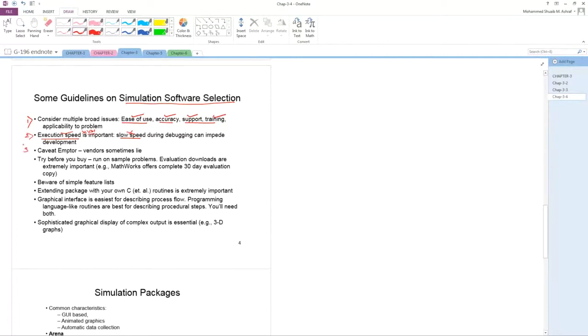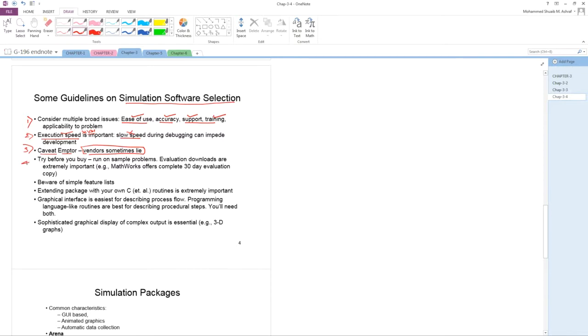Number 3, be aware that vendors sometimes lie. When you go to purchase a software, sometimes the shop boy, or you can say the seller, tells a lie to sell his software. So be aware of that. When you go to the shop to purchase a simulation software, sometimes the vendor who sells the software will lie.